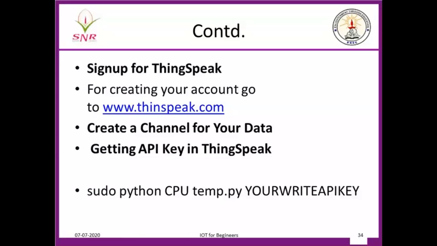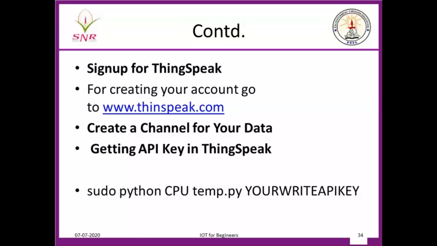Yesterday the sir would have told you how to generate the key from ThingSpeak. So what you do is, first you go and sign up with ThingSpeak. You create a channel for your data. There will be 2 or 3 channels. You create a channel for your data, and you get the API key of that channel, and you put the API key as the second argument. This is your first argument. This is your second argument.